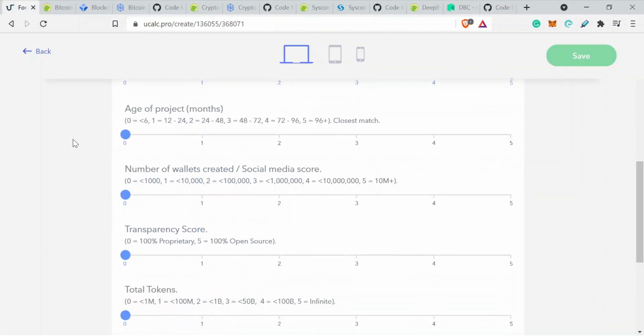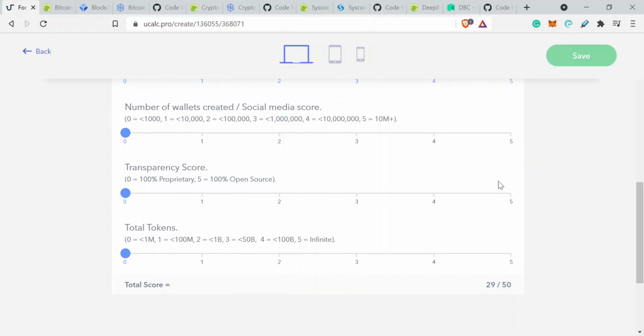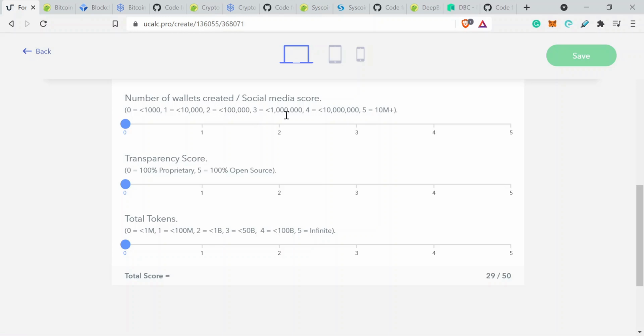Okay, age of the project. Well, I happen to know that Bitcoin is older than 96 months, so we can put that all the way to 5. Then the number of wallets created, or social media score. Sometimes the social media score is better than the number of wallets created, or sometimes the number of wallets created is better than the social media score. Bitcoin doesn't really have a social media presence. Everyone obviously knows about it, but it doesn't really have a marketing campaign behind it or anything along those lines. So because it's decentralized, we're going to look at the number of wallets created.